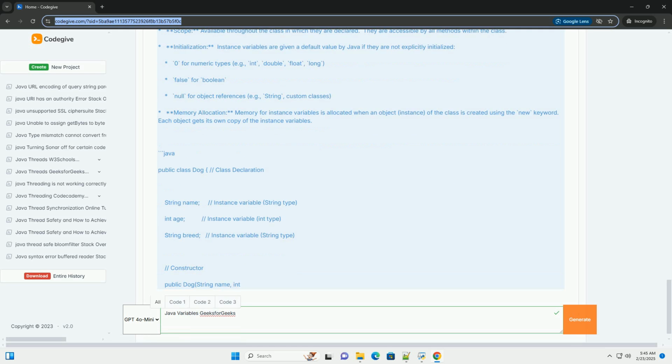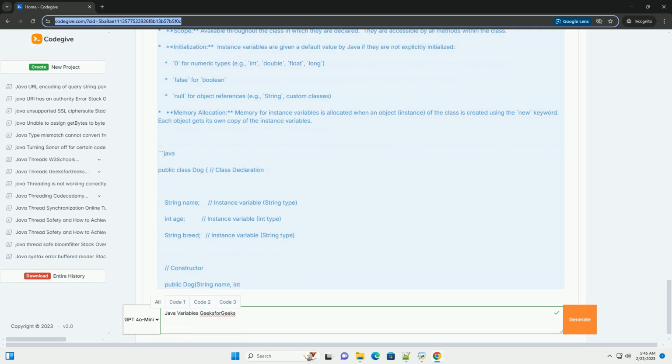Variable names can contain letters, digits, underscores, and dollar signs. Variable names are case sensitive, example myVariable and MyVariable are different variables. Variable names cannot be Java keywords, example class, int, public, static.